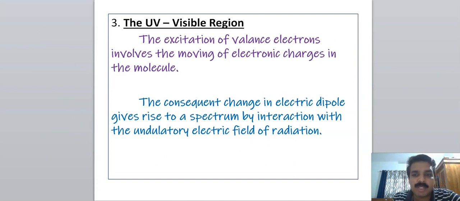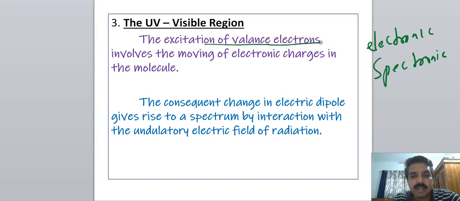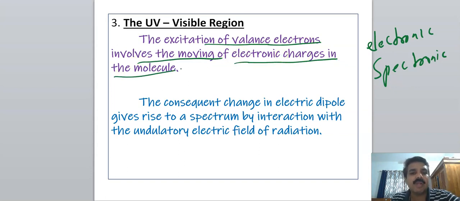The next one is the UV visible region. UV visible region is used in electronic spectroscopy, that is, electronic transitions, especially of valence electrons. The excitation of valence electrons involves the moving of electronic charges in the molecule. When a valence electron is excited, there is a move of electronic charge, therefore the dipole moment changes.